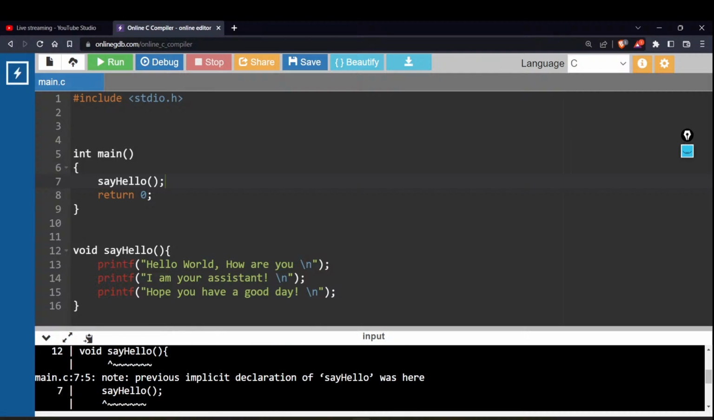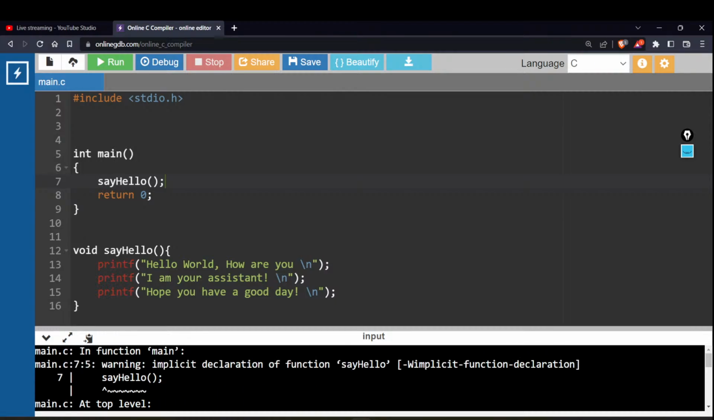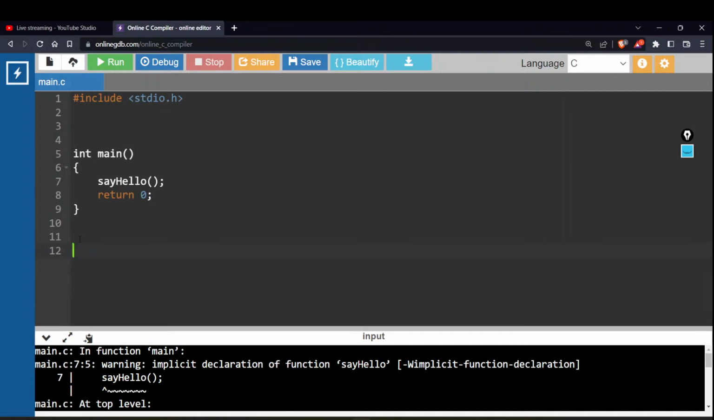See, can you see this? It is giving some error saying implicit declaration, something like this, right? That means that it is maybe kind of working, but this is not the right way to do it. The right way is to declare it once, on the top.